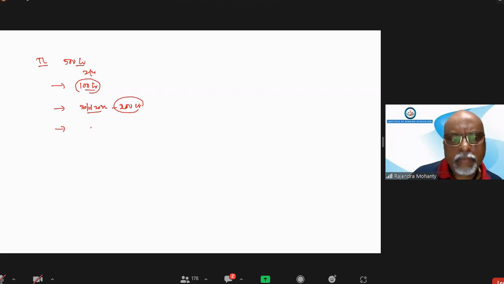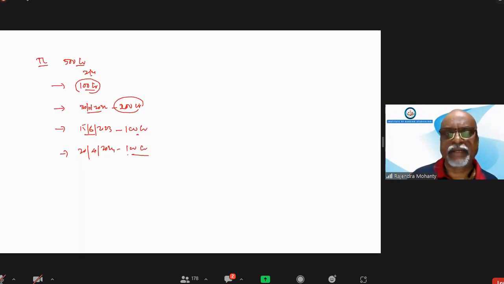Then on 15 June 2023, 100 crore will be disbursed. And on 20th of April 2024, another 100 crore will be disbursed. So that 500 is done.